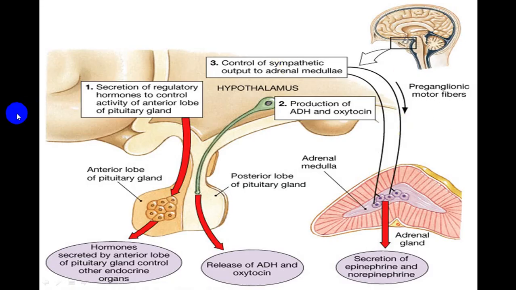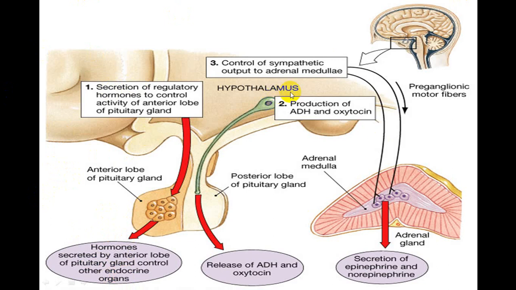We are giving some of the examples. Say secretion of a regulatory hormone to control the activity of an anterior pituitary is secreted by hypothalamus by hypophyseal portal system, they are releasing factors or inhibitory factors. They will have an effect on anterior pituitary. So hormones secreted by the anterior pituitary are controlled by hypothalamus, and they will have effect on other endocrine organs.